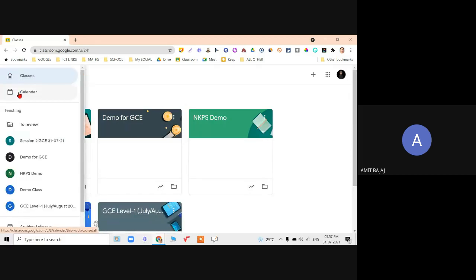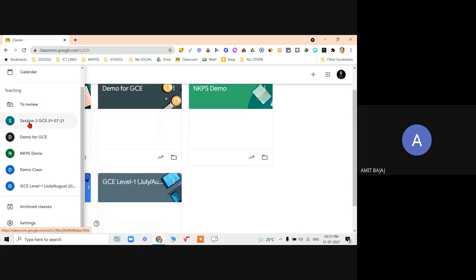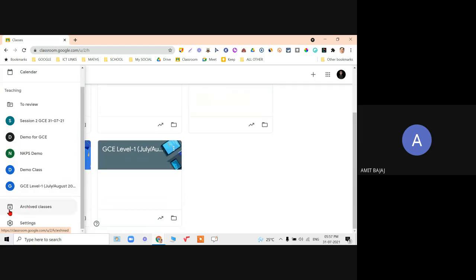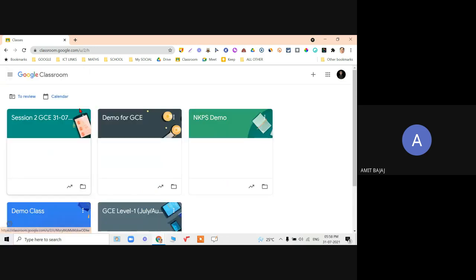When I click on this, the calendar associated with the class will be covered later when I talk about the calendar. So these are all my classes, and we have the option of archived classes. Let's say one session is over. I do not want to delete the content of that class, but I want it to be stored by Google itself. So I can always archive my classes. The class will not be deleted permanently, but it will not be shown in the front.